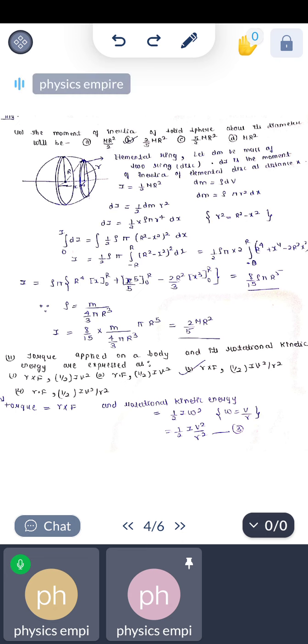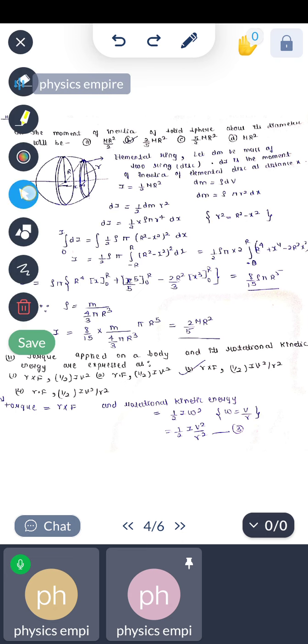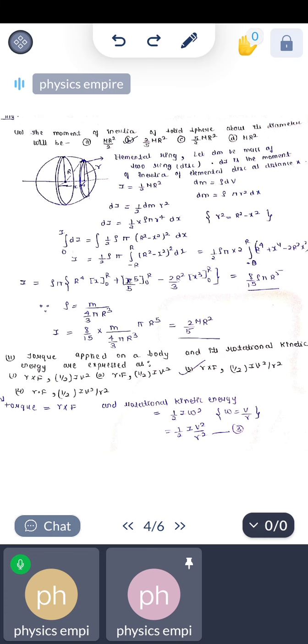Now the next question: the moment of inertia of a solid sphere about its diameter will be mr square by 2, 2 by 5 mr square, 5 by 2 mr square, or mr square. In case of a solid sphere, we take a small element of it, and this small element will be like a ring.